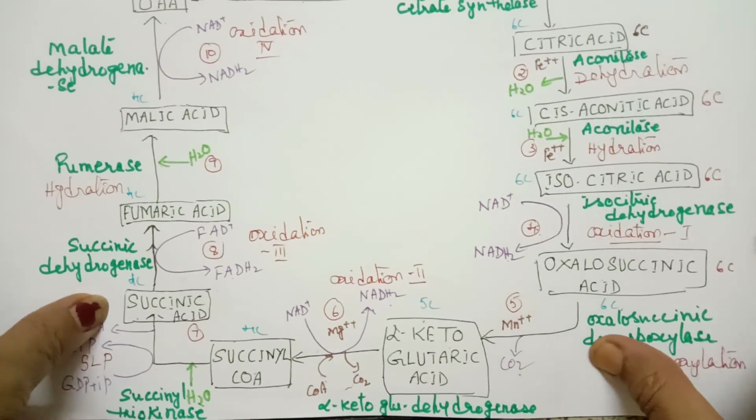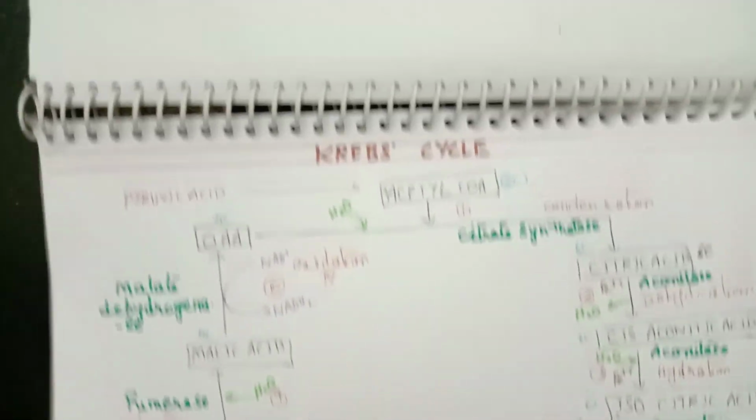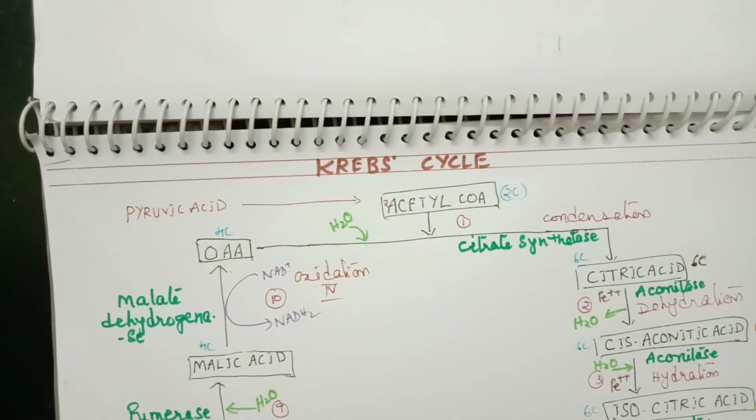Now, next I'll give you a brief summary of the Krebs cycle. What all you can remember, a brief summary of the Krebs cycle.